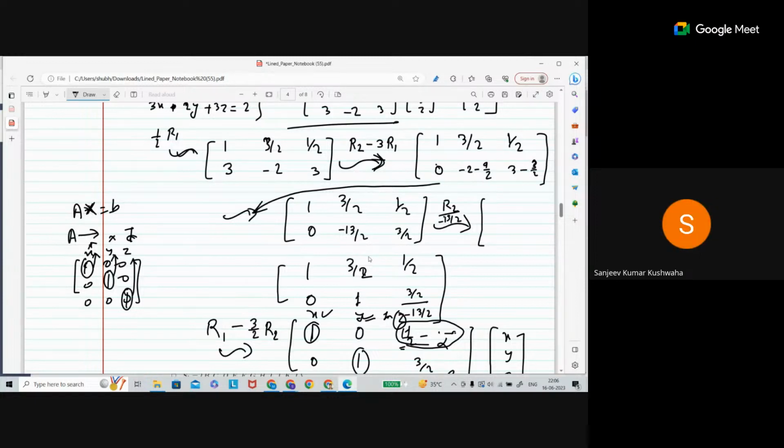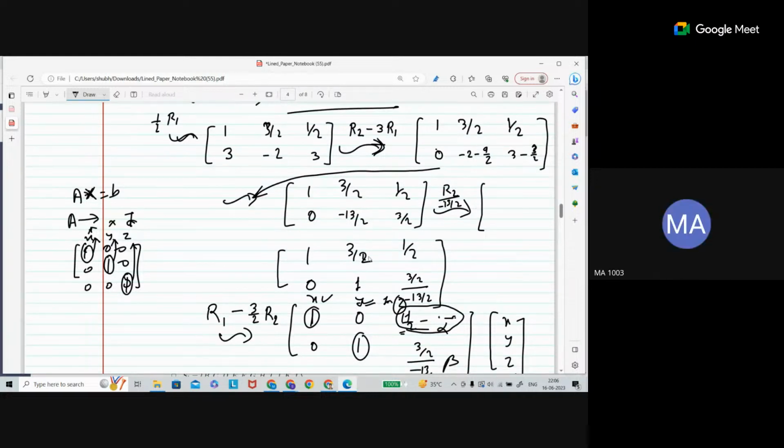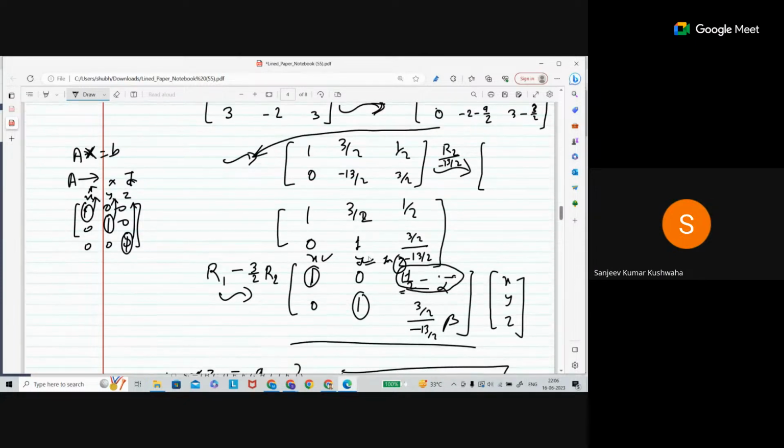Okay, it means if all three variables are dependent, then it will be a unique solution. Yes, if all variables are dependent, then it has a unique solution. If there is more than one independent variable, then it will not have a unique solution. Sir, in the earlier case we thought that x was dependent on z, but here no variable is dependent on any other variable. That means each variable has some unique real number.